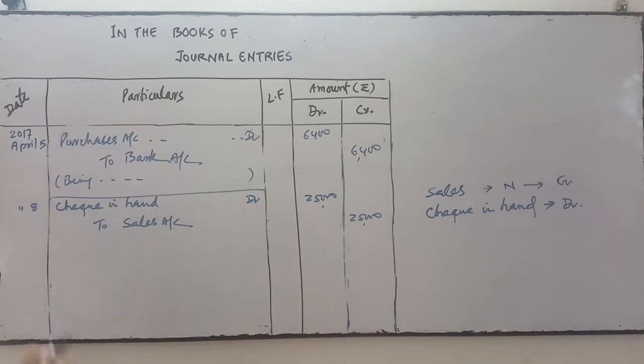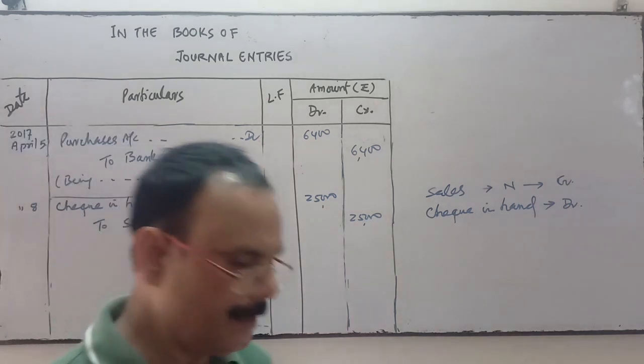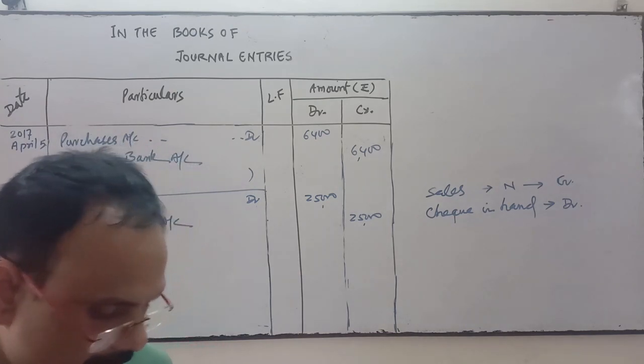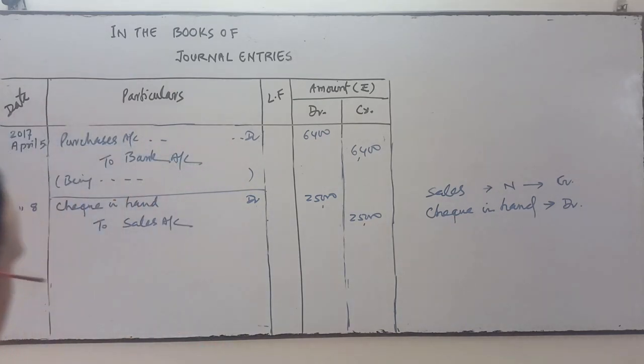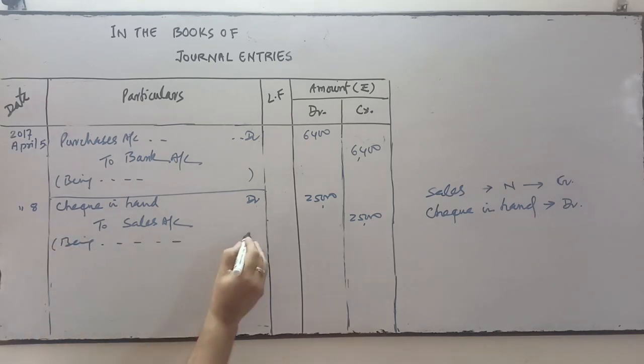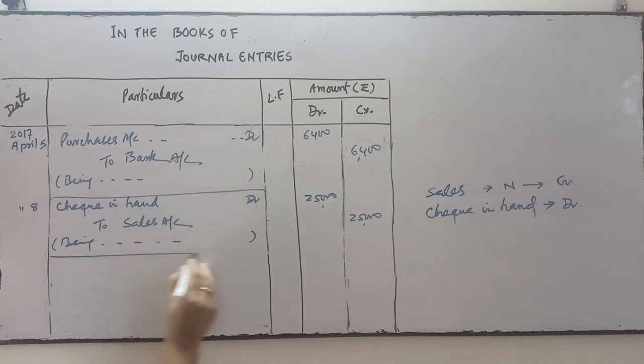What do you write in narration? Being goods sold and check received. You write in narration being goods sold and check received.